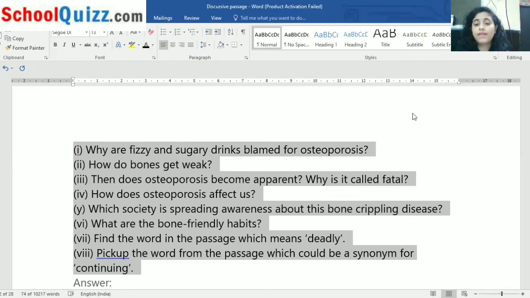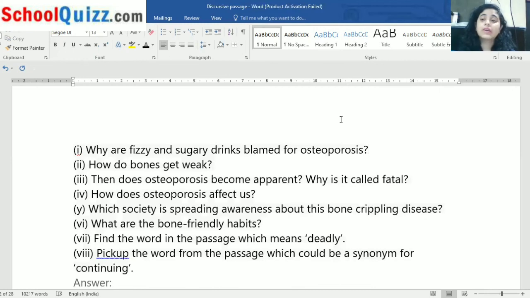So I hope I have explained the passage to you. I have read the passage for you. I have read the questions. Now I'm going to tell you what you have to do. First, you have to read the questions while you are solving the passage. Suppose there are 8 questions over here. First, you have to read the questions first. We'll start like this in the next lecture.